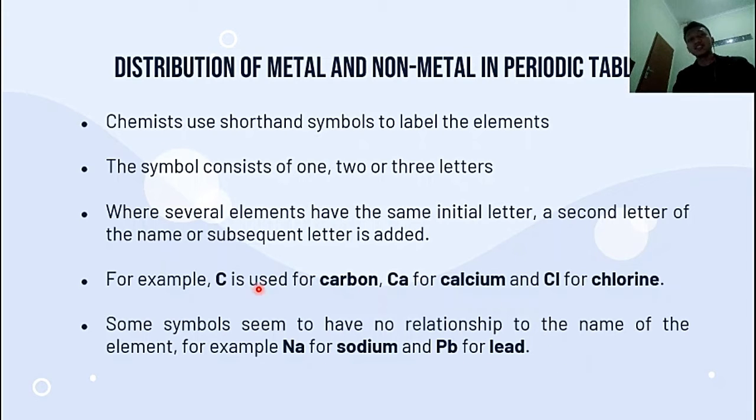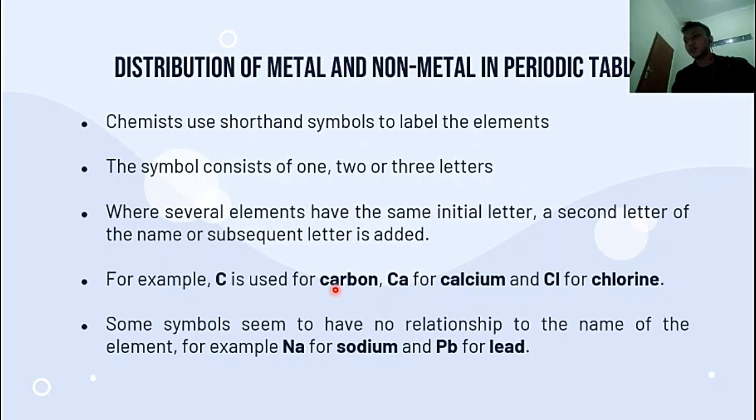As you can see here, for C, it is very similar to the element itself. So C stands for carbon, Ca for calcium, Cl for chlorine, because it is the same as its element.